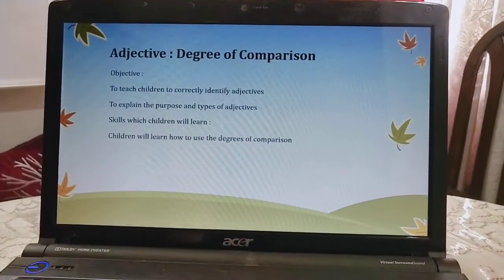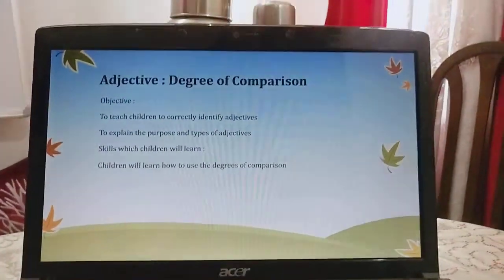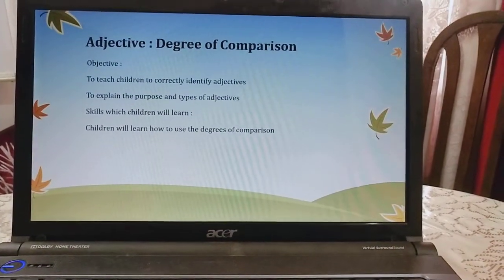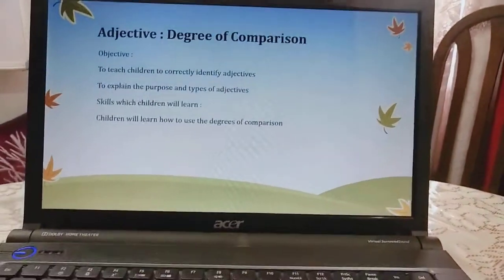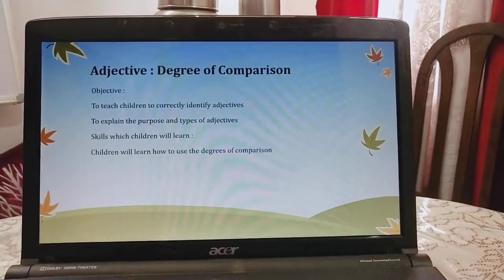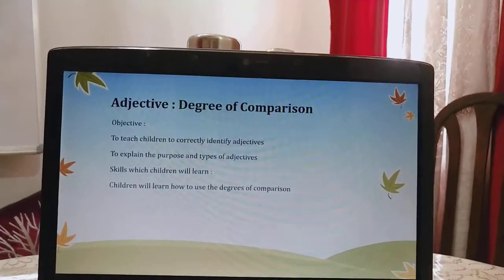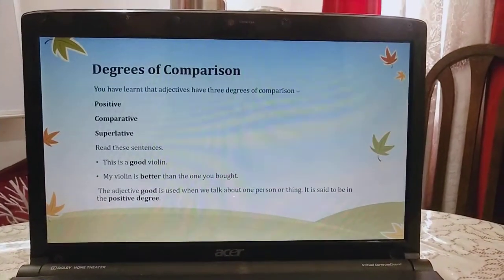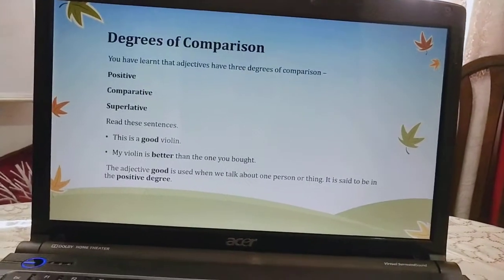The objective of teaching you all the degrees of comparison is to teach children to correctly identify adjectives, and to explain the purpose and types of adjectives. The skills you will learn are how to use the degrees of comparison, and when to use them. Now, there are three degrees, as I told you: positive, comparative and superlative.